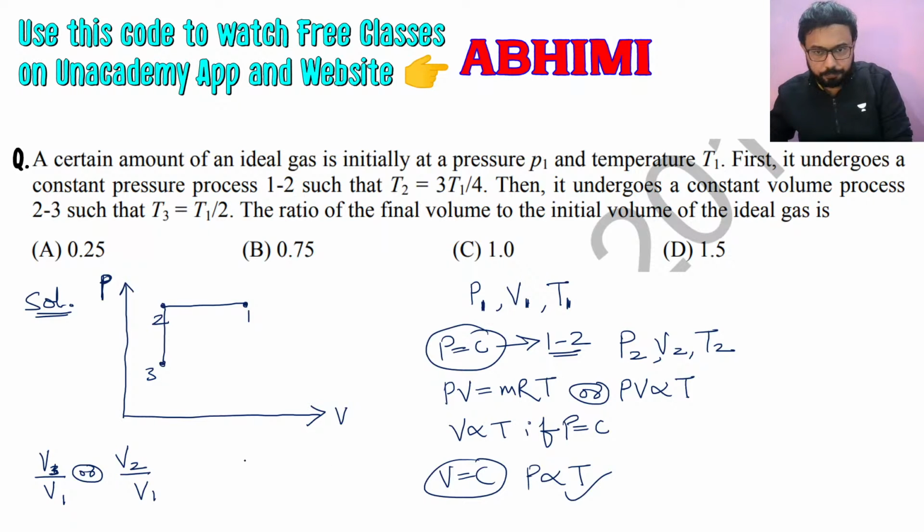Let us see what V1 is first. V1 in terms of T1 will be MRT1 by P1.